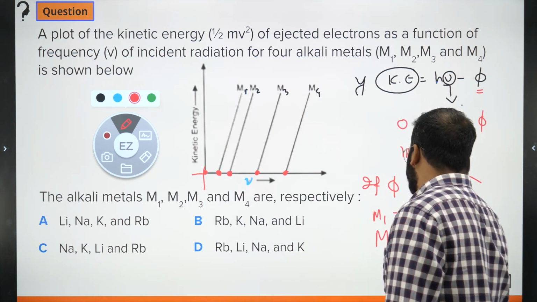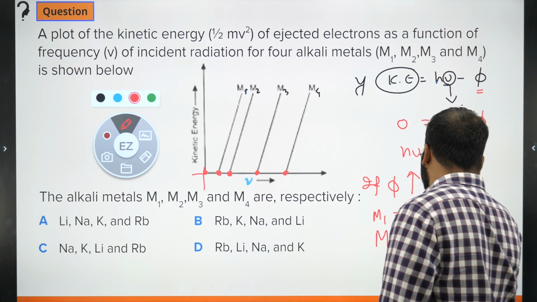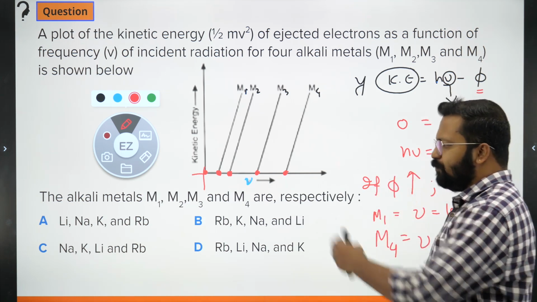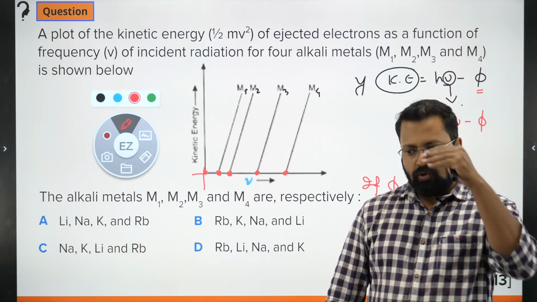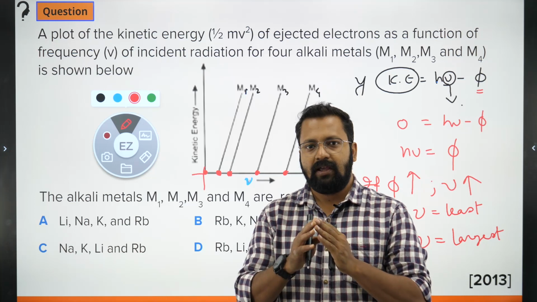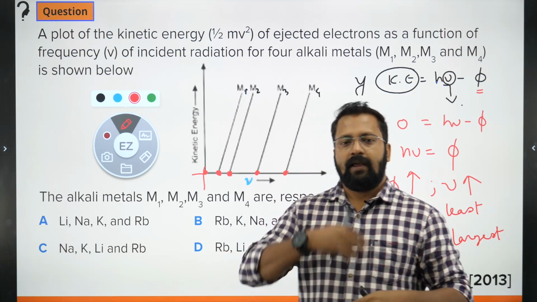And for metal M4, I'm using frequency which is largest. Now, simple idea hai, we have taken alkali metals. As you look at the size of alkali metals, lithium is smallest, sodium is slightly bigger, potassium is even slightly bigger, and so on and so forth.